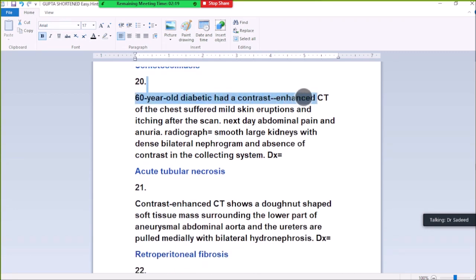20. 60-year-old diabetic had a contrast CT of the chest, suffered skin eruptions and itching after the scan. Next day, abdominal pain and anuria, radiograph shows smooth large kidneys with dense bilateral nephrogram and absence of contrast in the collecting system, diagnosis acute tubular necrosis.